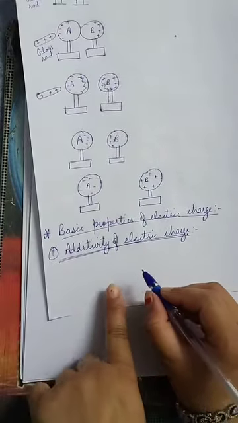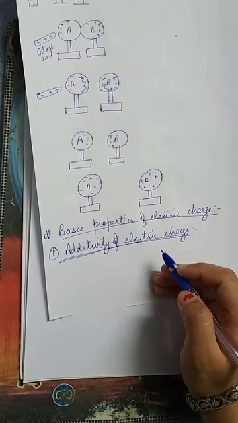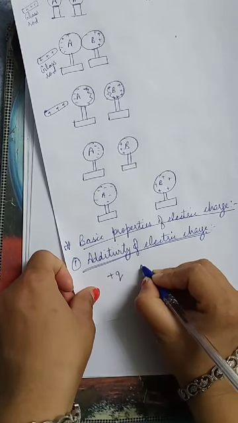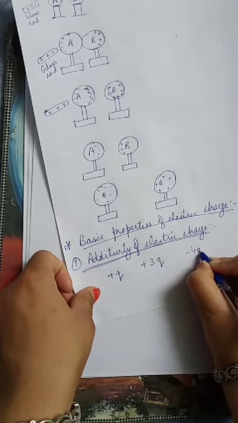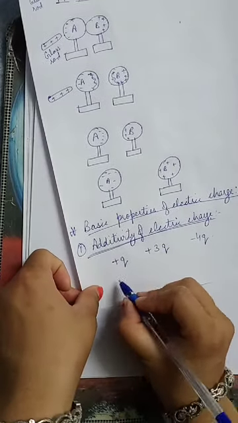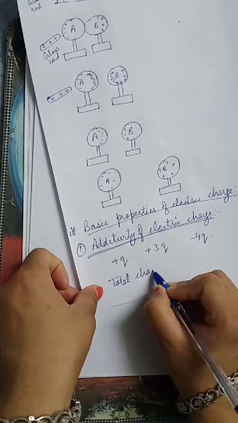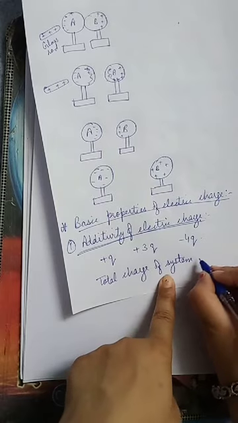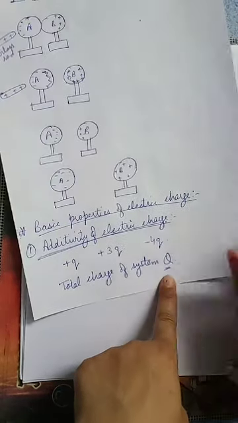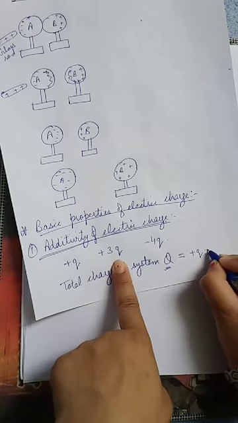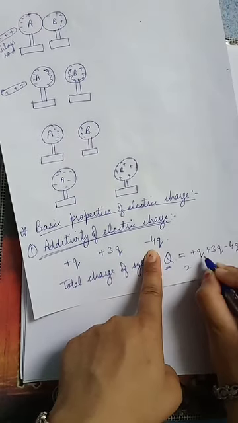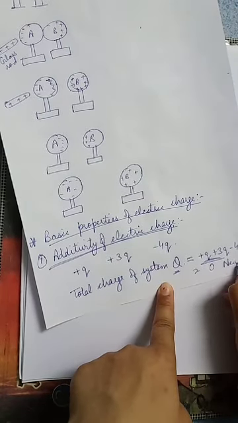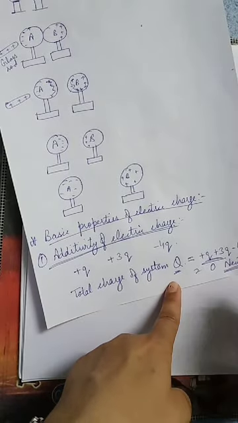Suppose a system has charges plus q, plus 3q and minus 4q. Then the total charge of the system, suppose we denote it with capital Q, is equal to plus q plus 3q minus 4q. That is 4q minus 4q, which is 0. What will you say about this? That this is neutral, having no charge.